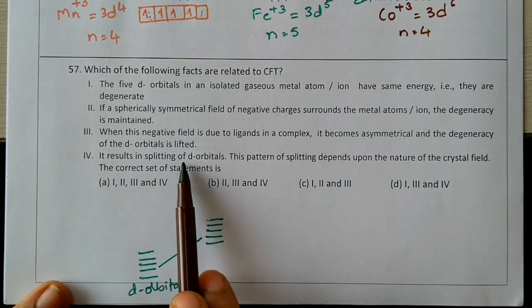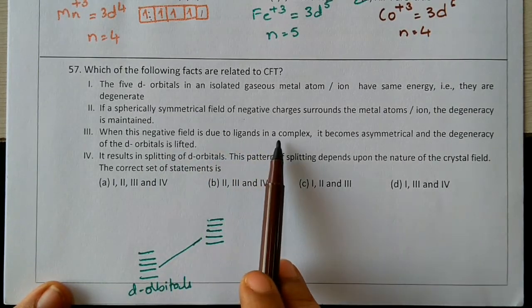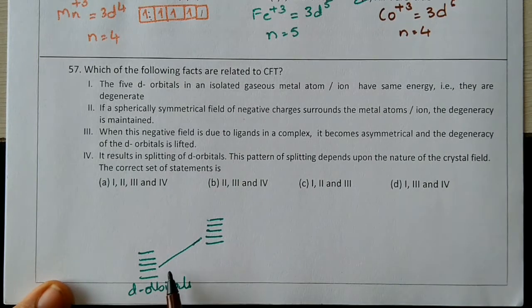It results in splitting of d orbitals. In the d subshell we have two types of orbitals. One set is the orbitals along the axis, and another set is in between the axis. So dxy, dyz and dzx are in between the axis. Dx square minus y square and dz square are along the axis.